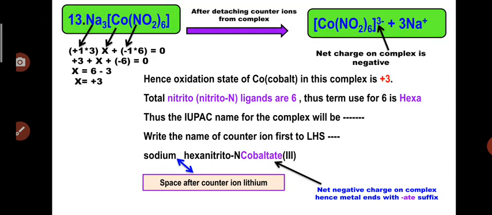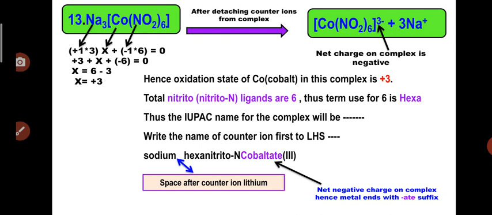Now in example number 13, a counter ion is present: Na3[Co(NO2)6], that is the overall complex. You have to give the name for this complex. First of all, the important point in naming complexes is that we must know the oxidation state of the central metal atom. Whenever negative ligands are present, we have to do the algebraic sum of all the charges present.